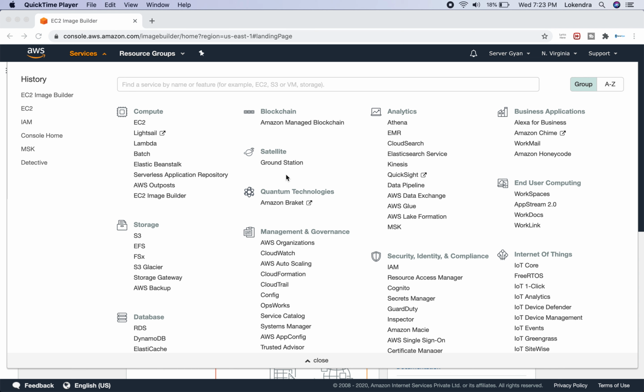My name is Lokendra Singh, and today we are going to discuss some important questions which are usually asked to those who are experienced with AWS. Recently I have been taking interviews of a couple of people, but I found that people are not aware of basic things, even of EC2. So that's why I thought of sharing this information with you.